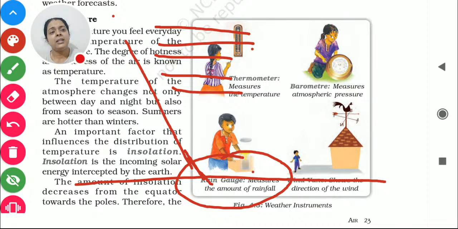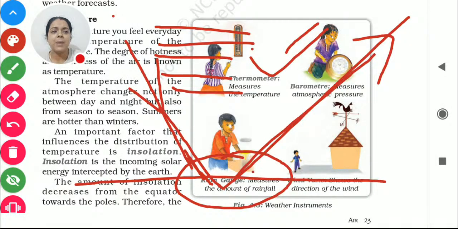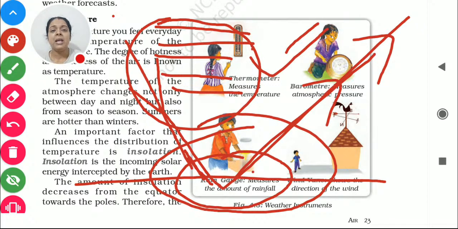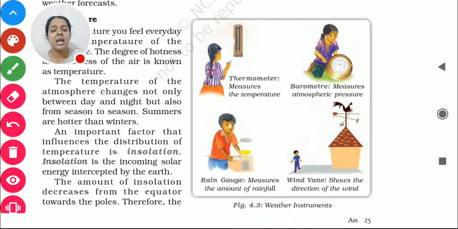What I told you, that the atmosphere, the layers of the atmosphere, is absorbing the heat of the sun. Whatever is left apart from that comes here and then goes back, right? The sunlight, the heat of the sun, is coming here, and it goes back also. In between, it is being absorbed by the land as well as by the water part, and as it is being trapped, the rest is removed from here.